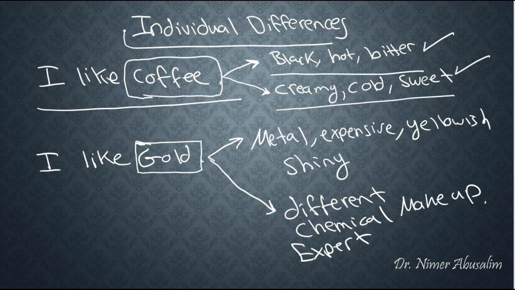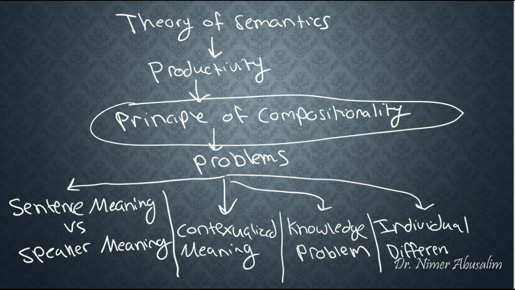So this, again, is another problem that the principle of compositionality faces. It is the problem of individual differences. And this is, of course, the last problem we're going to discuss. Now we are going to discuss in more detail the difference between sentence meaning and speaker meaning at a later stage. Be sure to watch part 2 of this e-lecture to find out about a fifth problem for the principle of compositionality.